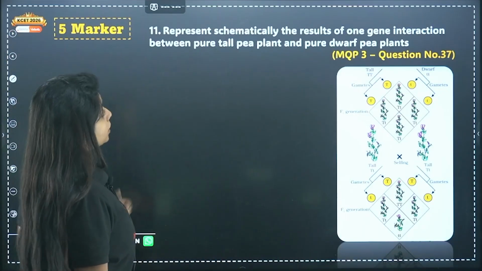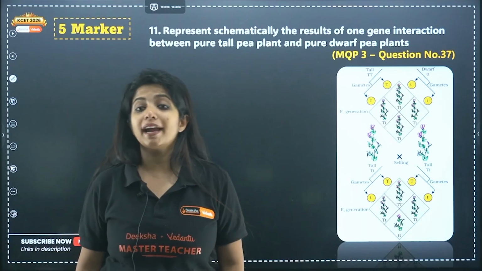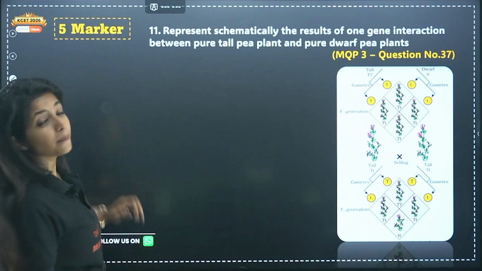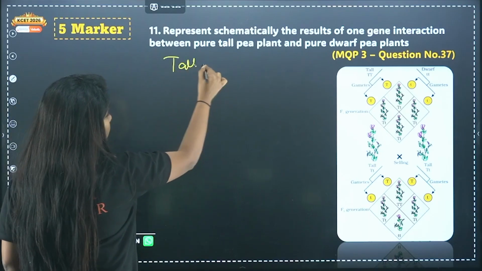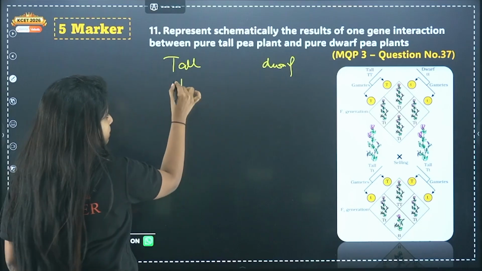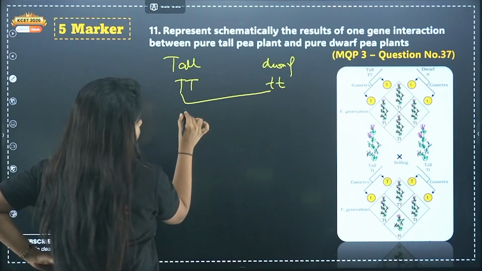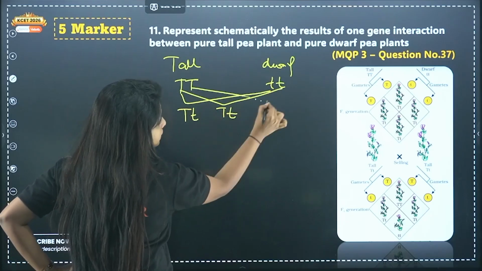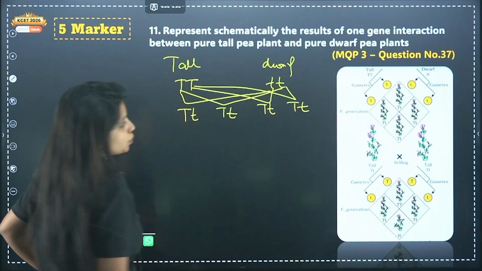Represent schematically the result of one gene interaction between pure tall and pure dwarf plant. Now in Mendel's case, we discussed incomplete dominance, right? Similarly over here also we are taking a tall plant and a dwarf plant and they are pure. Pure means they are homozygous in condition. That means capital T and small t. When this and this are fused, you get capital T small t. This and this, capital T small t. This and this, capital T small t.